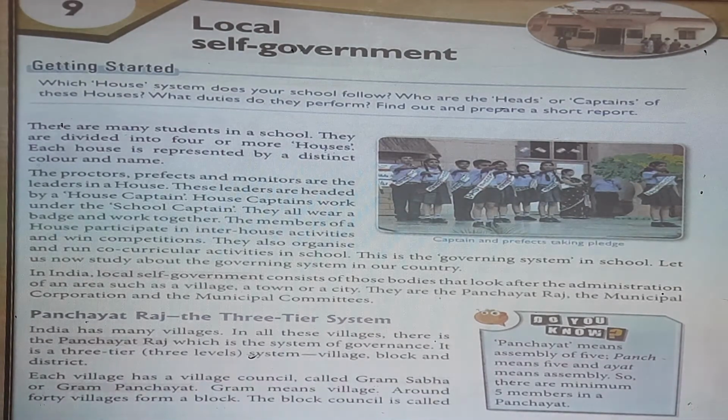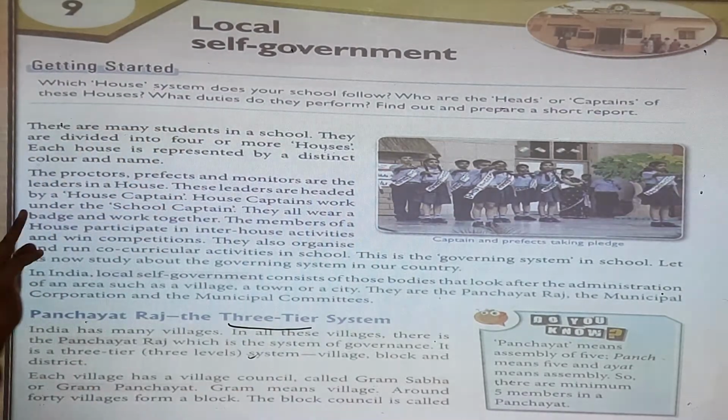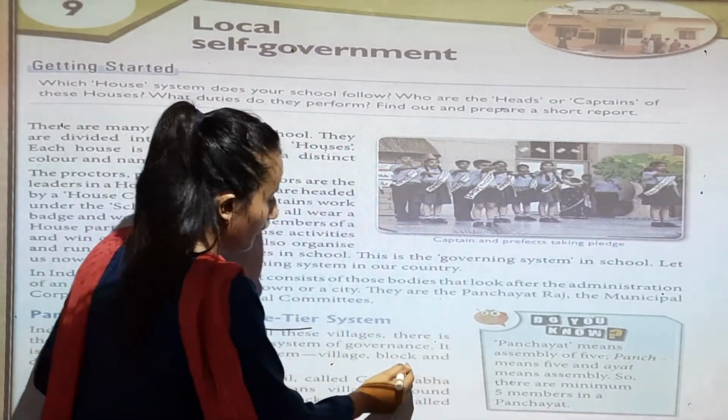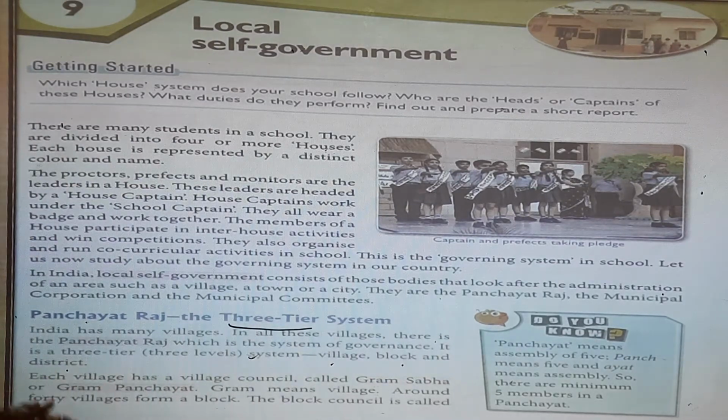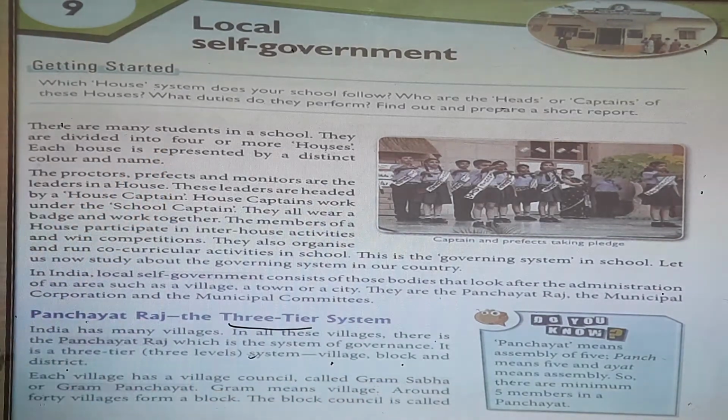Panchayat Raj is a 3-tier, 3-level system: village, block and district. So why is it called 3-tier? Because there are three levels: village, block and district.